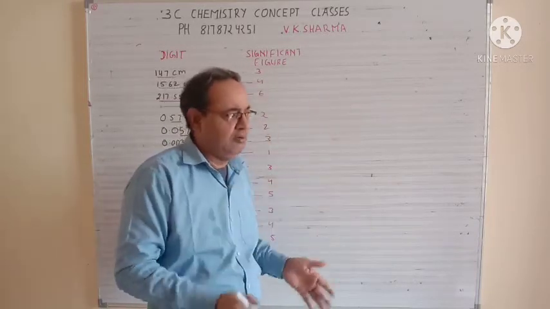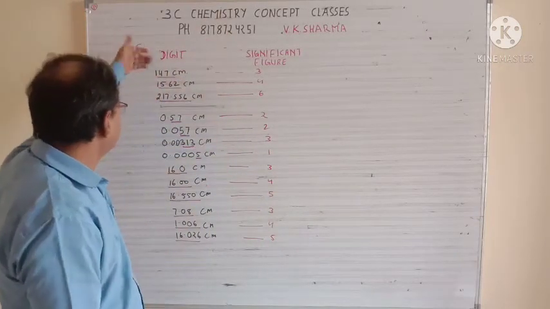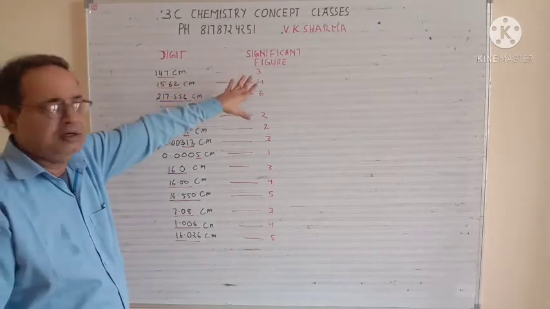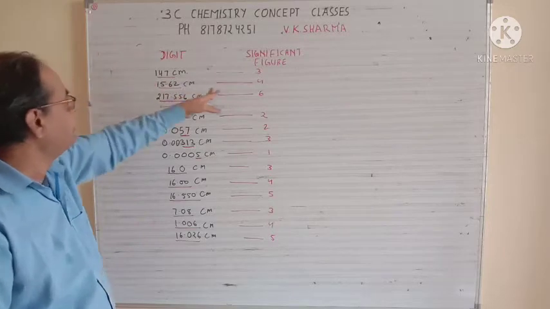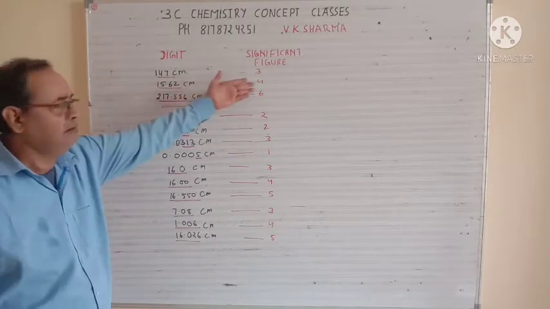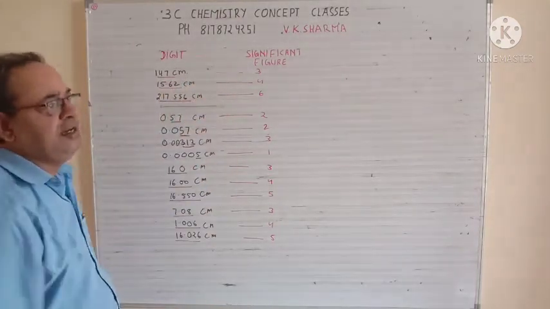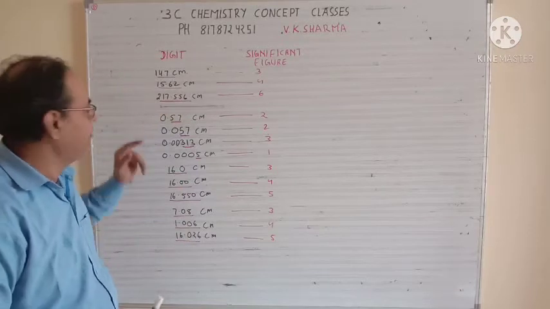So how are they determined? Suppose in any calculation, some number comes like this. This number is very important, so your significant figures are 3 for this. Suppose another comes, 15.62. So you have 4 figures. That is important, and you have to do the calculation based on it. After that, if any more digits come, you can omit them. But these 4 digits you always have to take.